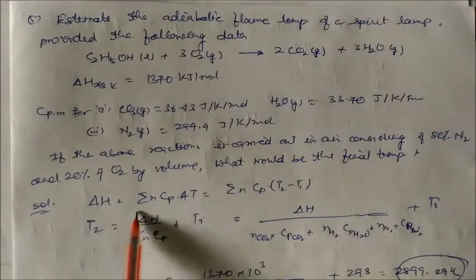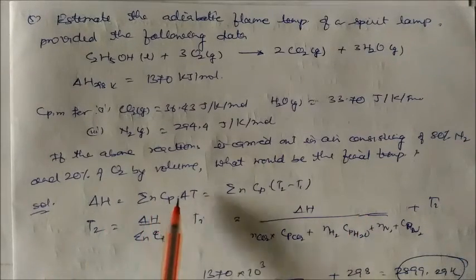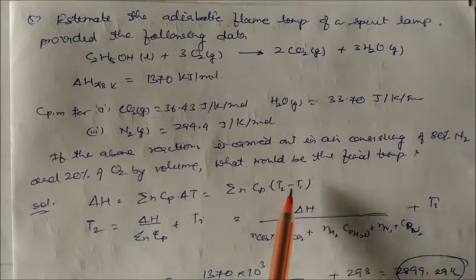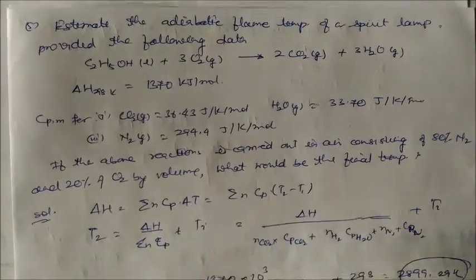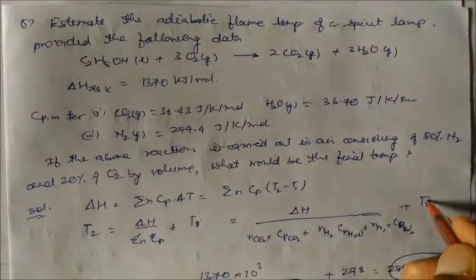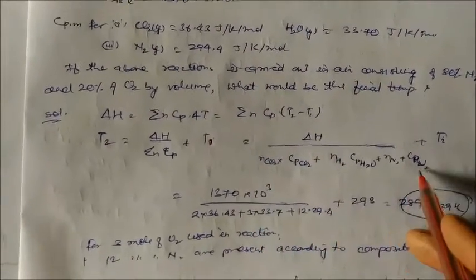So delta H is this value, and nCp delta T, nCp into T2 minus T1. So we have to calculate the heat capacity at constant pressure for all the gases. So we can write T2 is equal to this whole value. This is the initial temperature. So delta H is equal to this whole value.